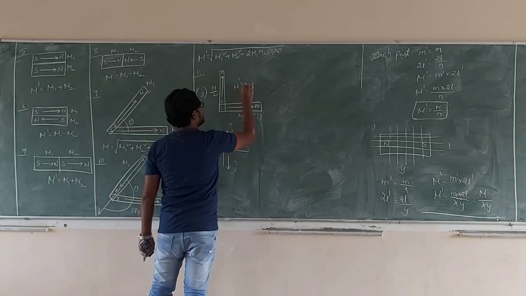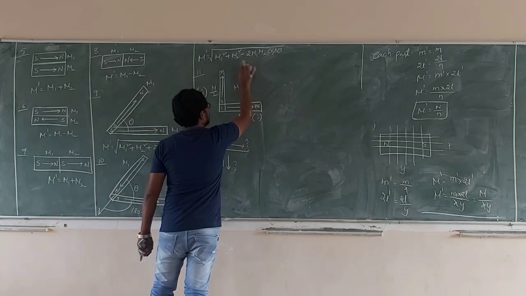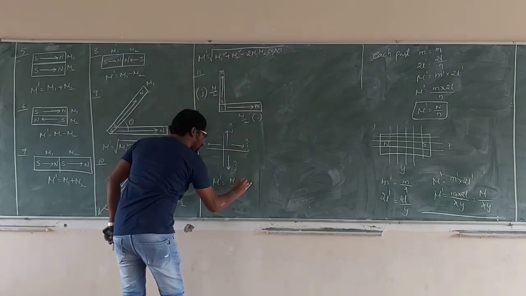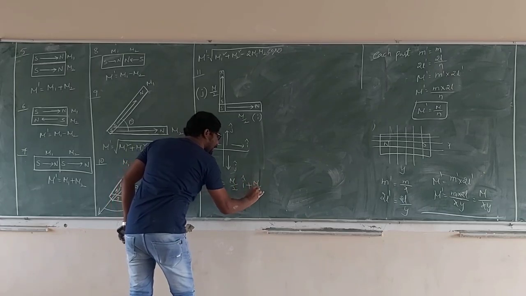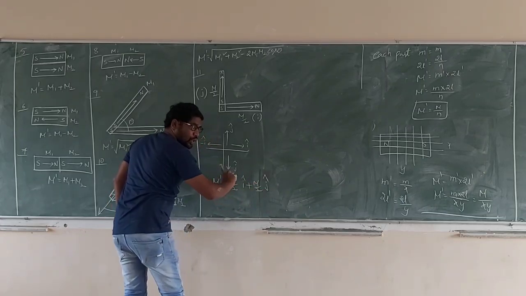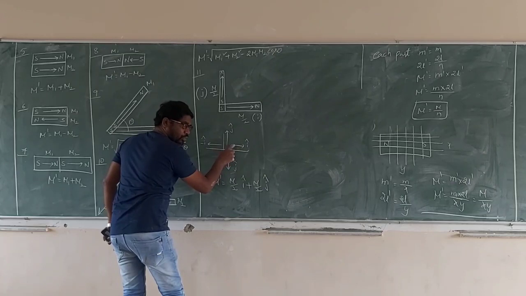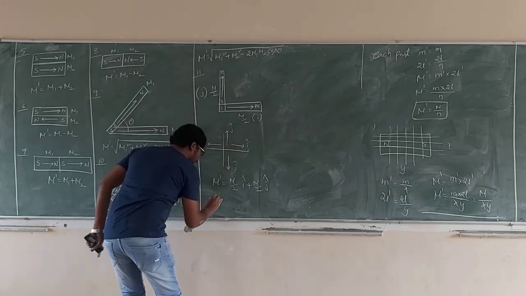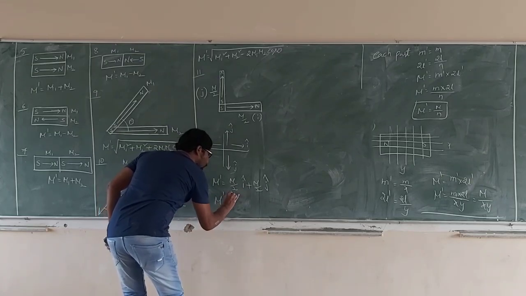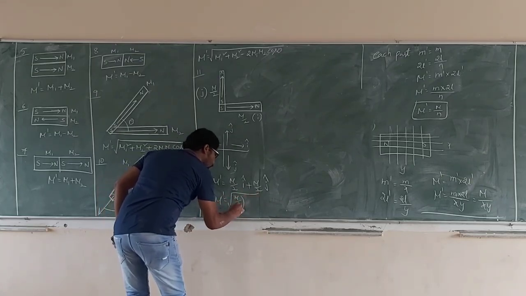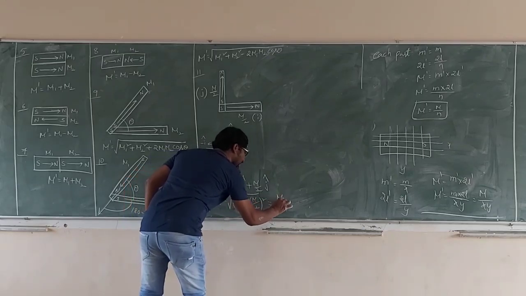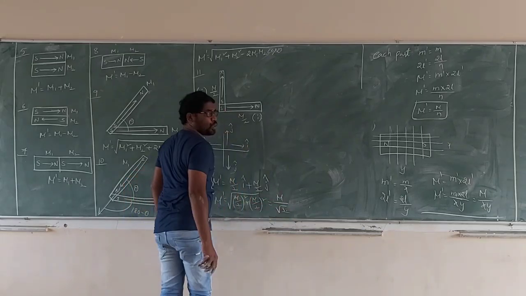M dash. What is that? Let us see carefully. M dash is equal to M by 2 of i cap plus M by 2 of j cap. So i and j, what is that? Angle 90 degrees. According to this, what are we getting? M dash is equal to root over M by 2 whole square plus M by 2 whole square. Finally, what are we getting? M by root 2 only.